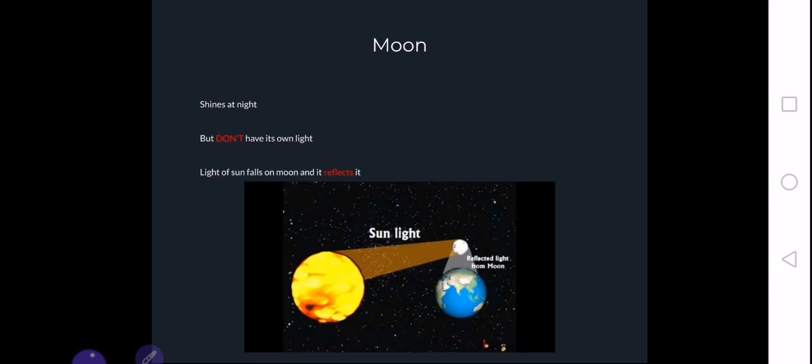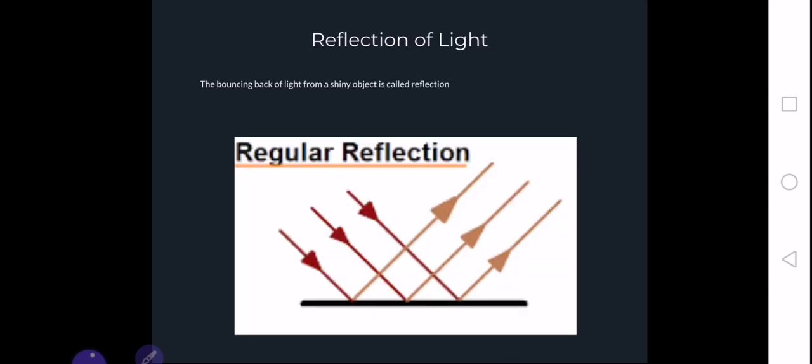Now if I talk about the moon, it looks like shining at night and making all the things bright at night, but it is not true actually, because moon does not have its own light. The light of the sun falls on the moon and it reflects it. Now what is reflection actually? Reflection means the bouncing back of light from a shiny surface.